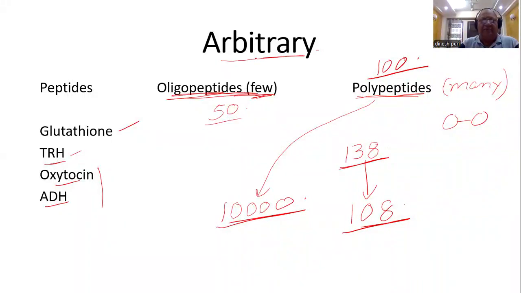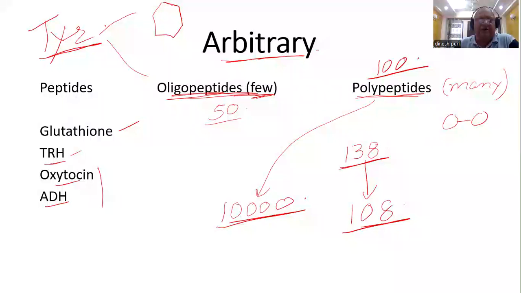This is all arbitrary. Another feature of arbitrariness is related to a non-essential amino acid called tyrosine. There was a classification scheme based on the identity and structure of the R group. So this can find place in two categories. Number one, aromatic amino acid containing an aromatic ring. And it also contains a hydroxyl group.